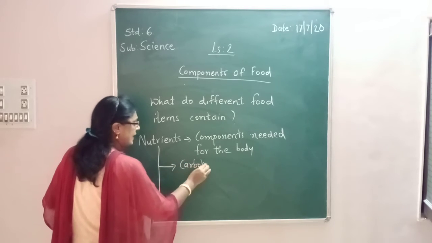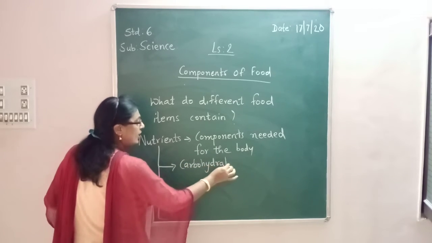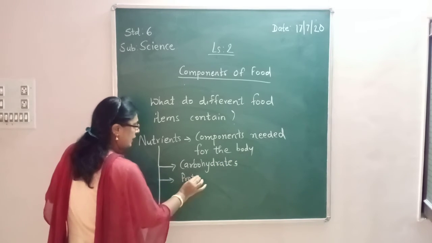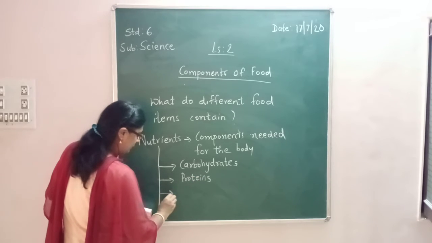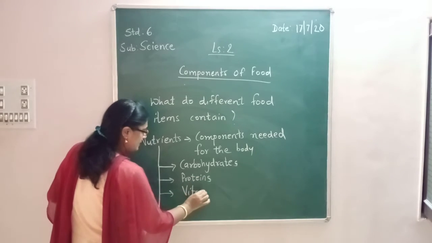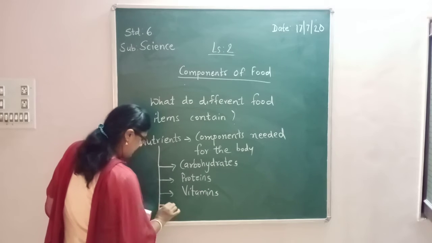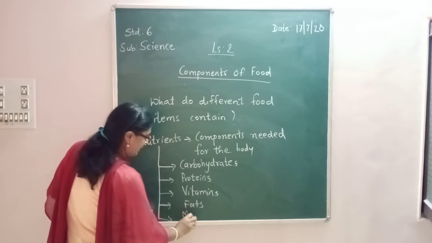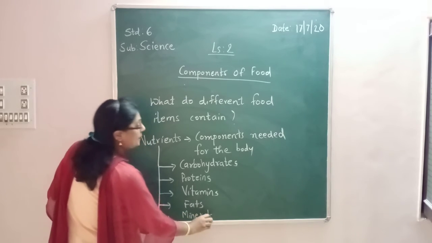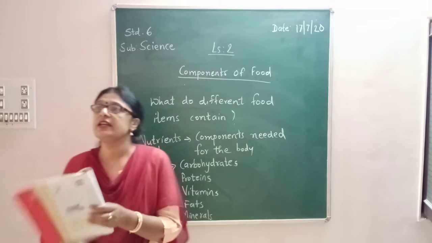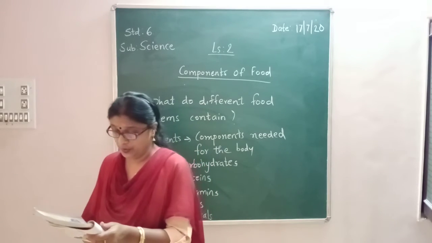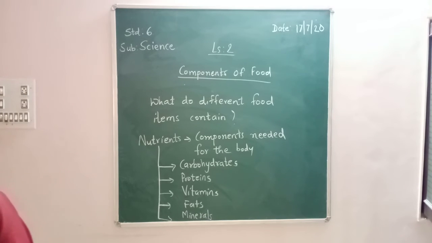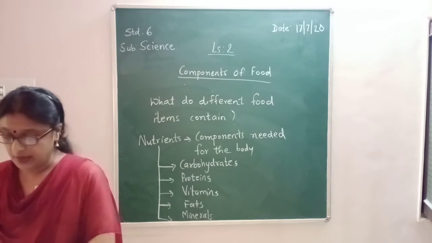You all must have studied, or if not studied, you must have heard about these names. Carbohydrates, proteins, vitamins, fats, and last one is minerals. So these are the major 5 nutrients which are present in our food. In addition, food contains dietary fibers and water which are also needed by the body.